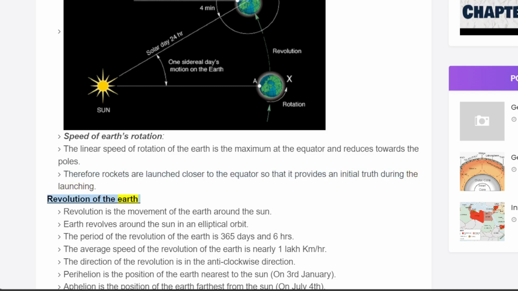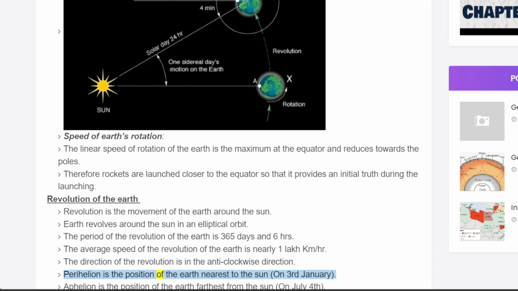Revolution of the Earth. Revolution is the movement of the Earth around the Sun. Earth revolves around the Sun in an elliptical orbit. The period of the revolution of the Earth is 365 days and 6 hours. The average speed of the revolution of the Earth is nearly 1 km/h. The direction of the revolution is anti-clockwise.